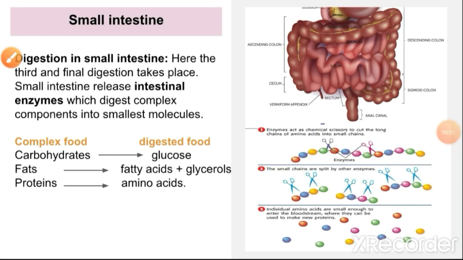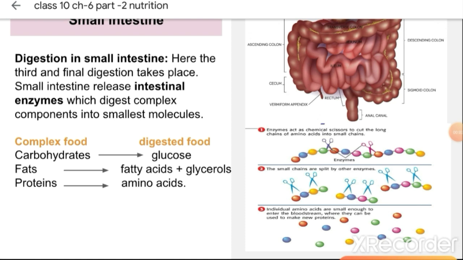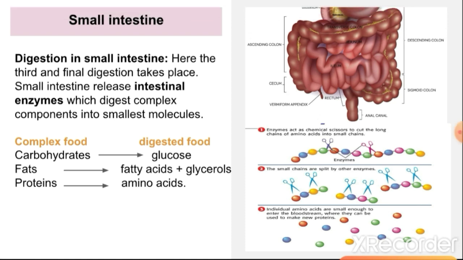Now when the food finally reaches the small intestine, here you can see the parts of the small intestine. I told you that this is the duodenum. Food enters this duodenum, which is the first part, then it reaches the next part downwards, the jejunum, and then the ileum. So the small intestine is divided into three parts, and it is about 7.5 meters long, which is the longest part of our body.